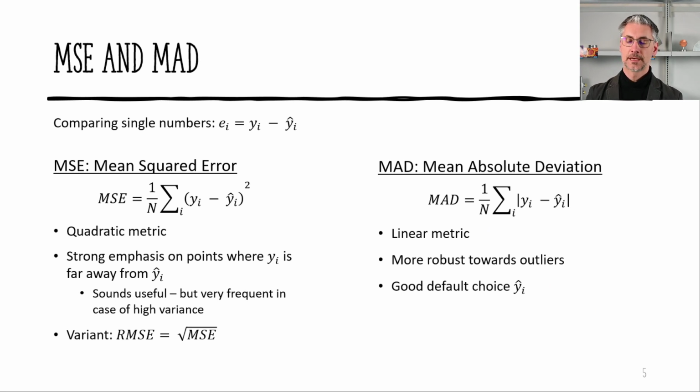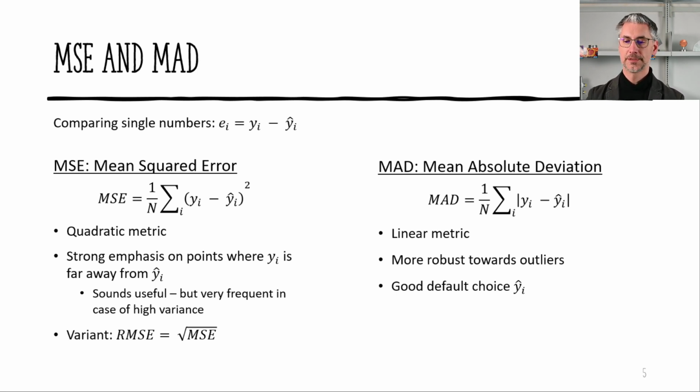So we need to really discuss evaluation metrics. Two of the most popular ones are the mean squared error and the mean absolute deviation. And we go back to comparing these single numbers. And this is what's mostly done in practice. It's a starting point, but as you have just seen, it's not the end of the story. So the mean squared error is the squared difference between the single numbers of the random variable y and the prediction y hat.